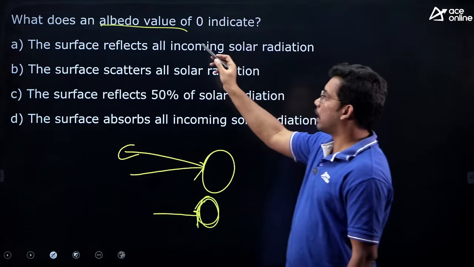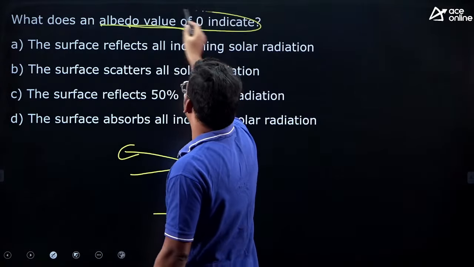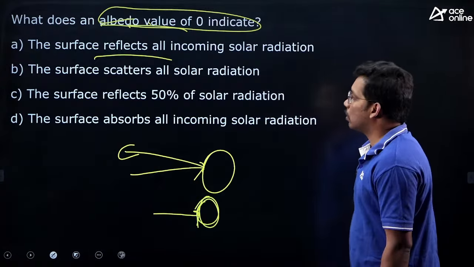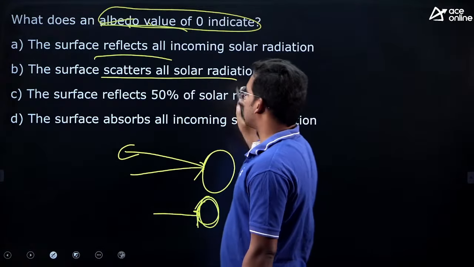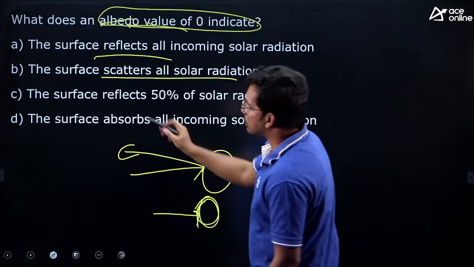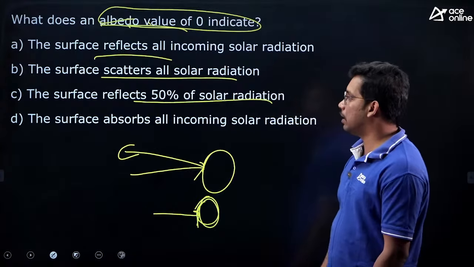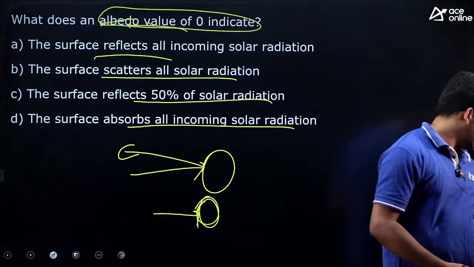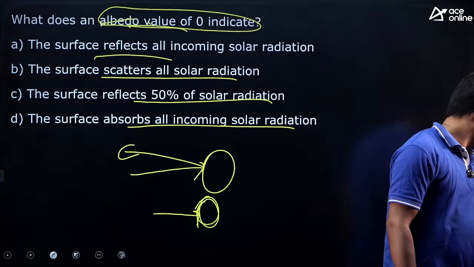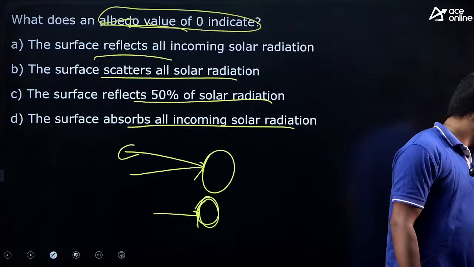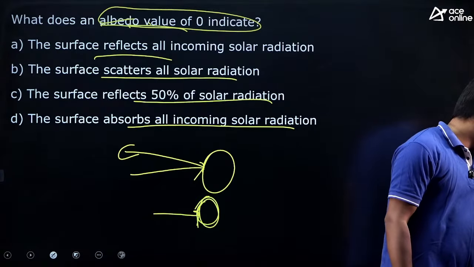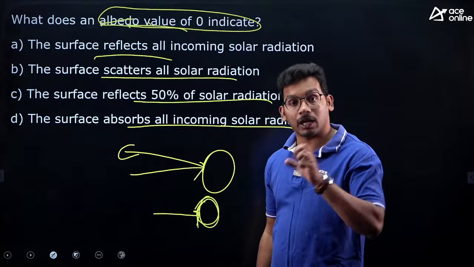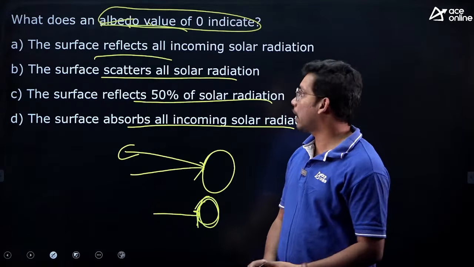Now tell me the answer. What does the albedo value 0 indicate? The surface reflects all incoming solar radiation, the surface scatters all solar radiation, the surface reflects 50% of solar radiation, the surface absorbs all incoming solar radiation. Just now I told you that albedo means capacity to reflect back sunlight, not absorb, reflect back, right?